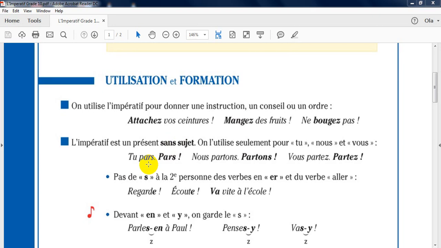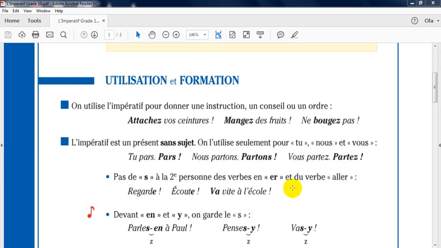The formation, how to form the verb in this tense. Pas de S à la deuxième personne des verbes en ER et du verbe aller. Regarde, écoute, va. Then I cancelled the S with all verbs that end with ER, the verbs of first group, plus the verb aller.